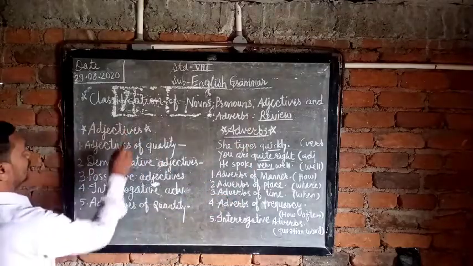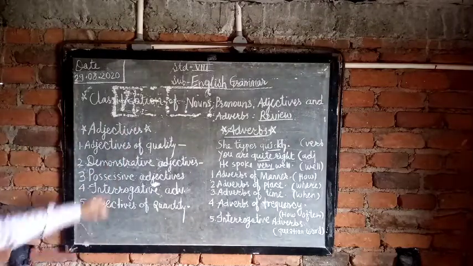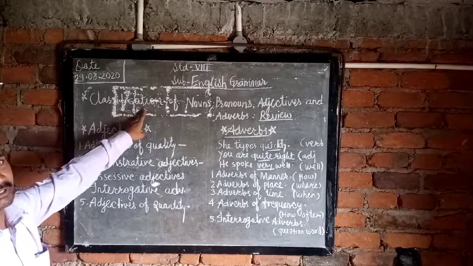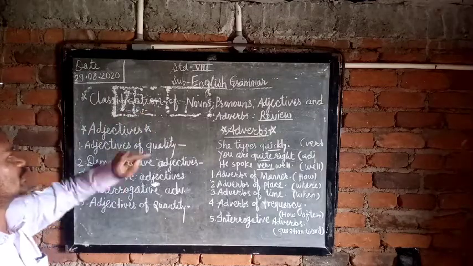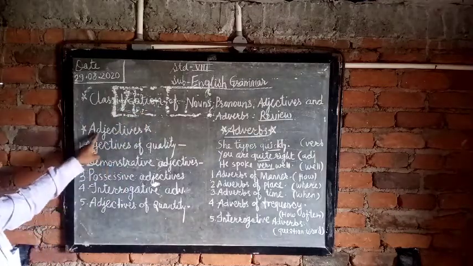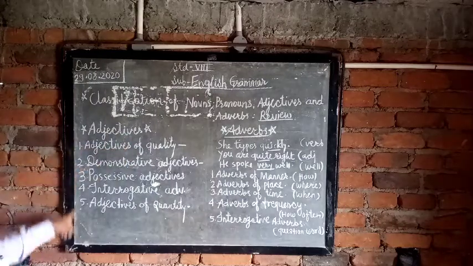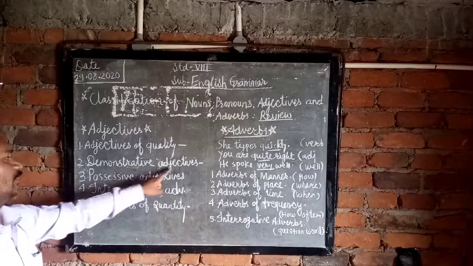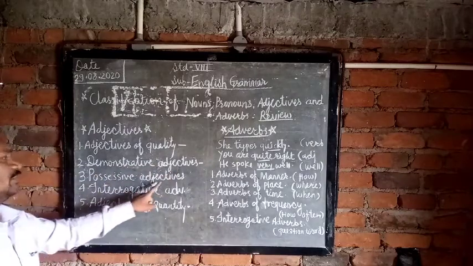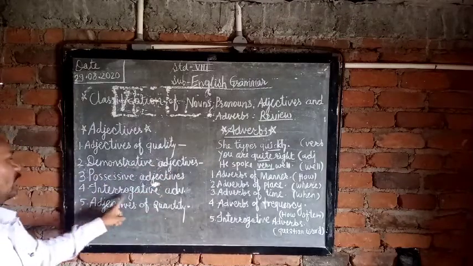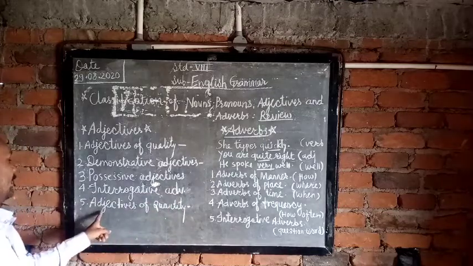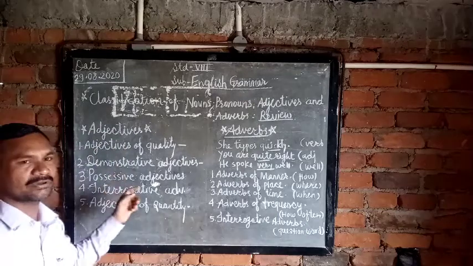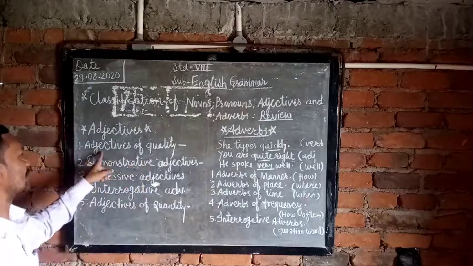So these are the types of adjectives, and in another word we can say this is the classification and types. Both words have equal meaning. Now see the adjectives and their types: adjectives of quality, demonstrative adjectives, possessive adjectives, interrogative adjectives, and adjectives of quantity. This is also not very tough. This is easy also.